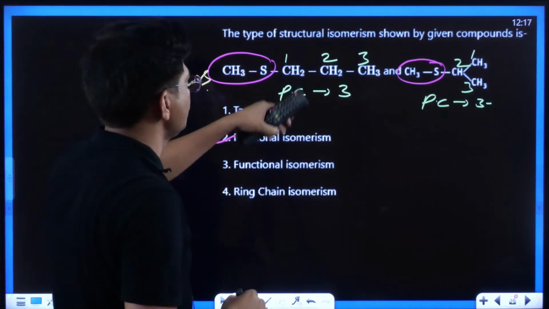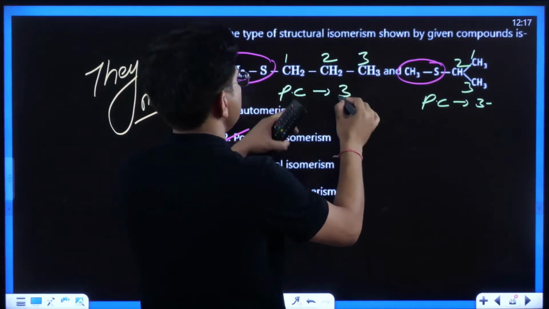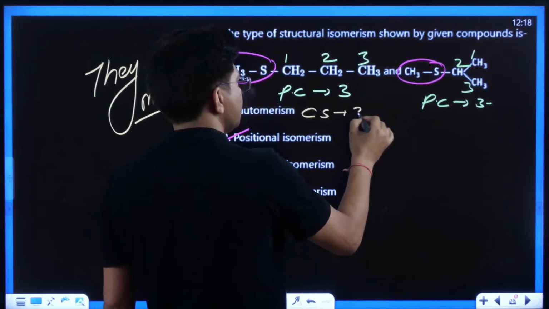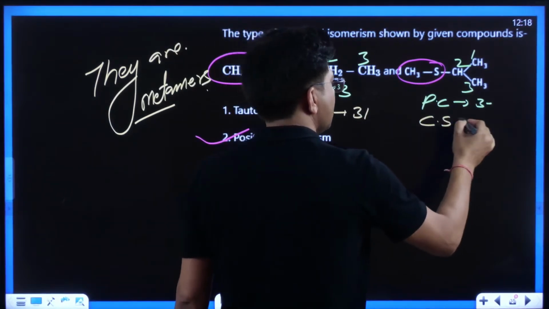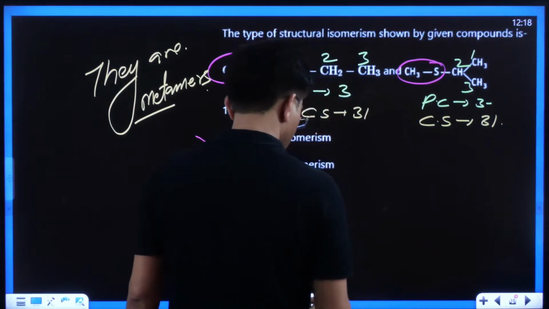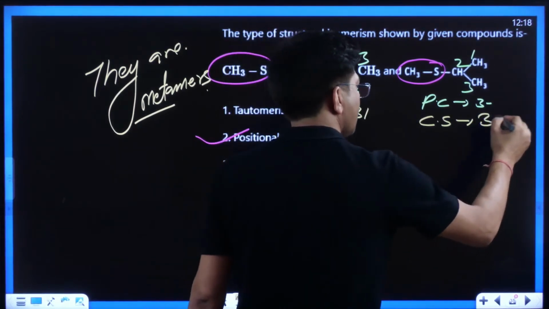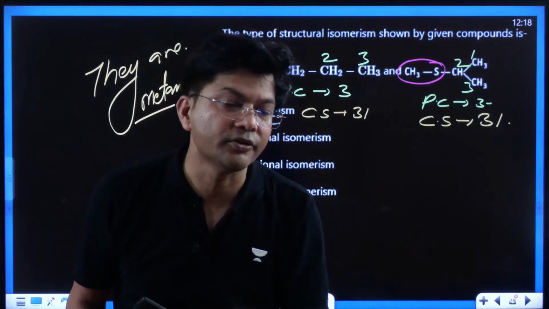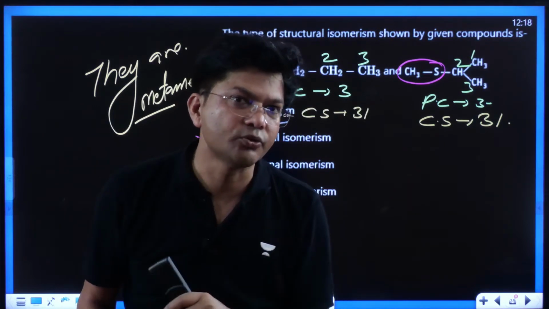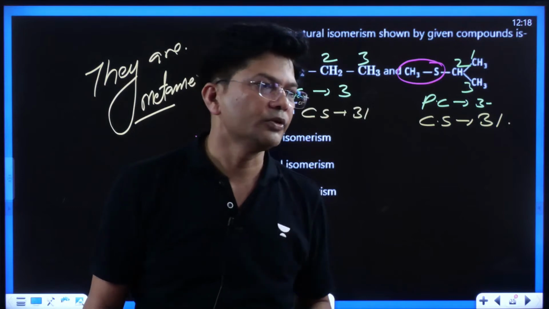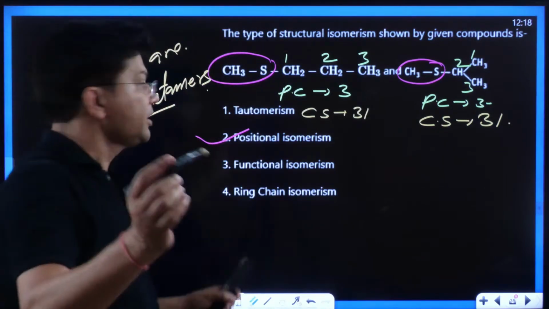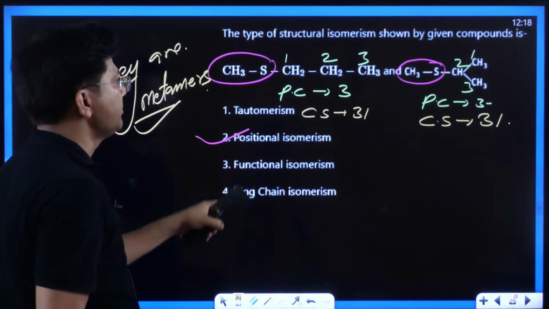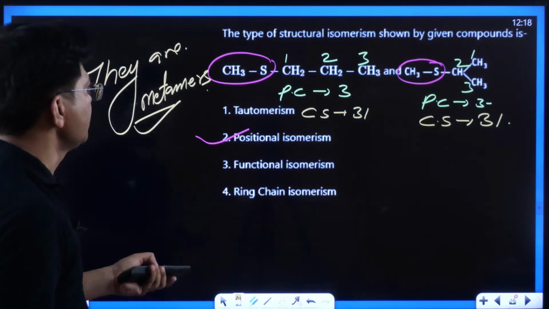You can even solve this question through the CS number. If we count the CS number, here it comes out to be 3 and 1, and here also the CS number is 3, 1. So the CS number is the same. Those who don't know about the CS number, you can see the previous lecture, before the double bond equivalent, lecture number 2 of structural isomerism, where I taught about the CS number. If metamerism were given, that would be the answer, but they haven't given it, so that is the answer. Now see another question.